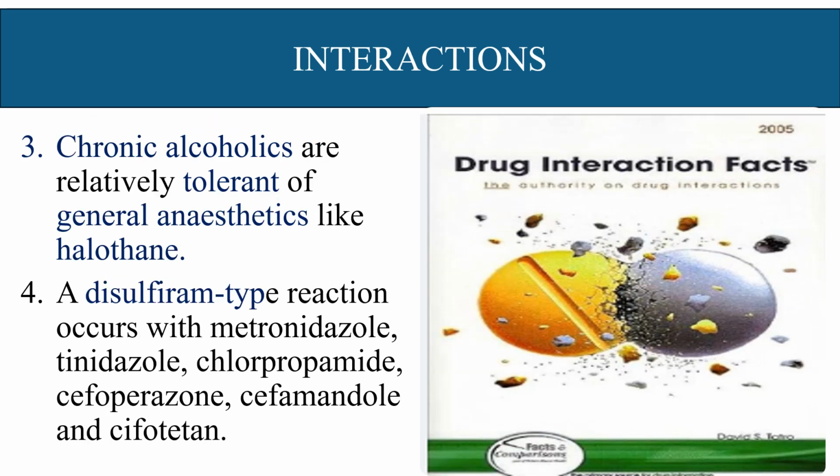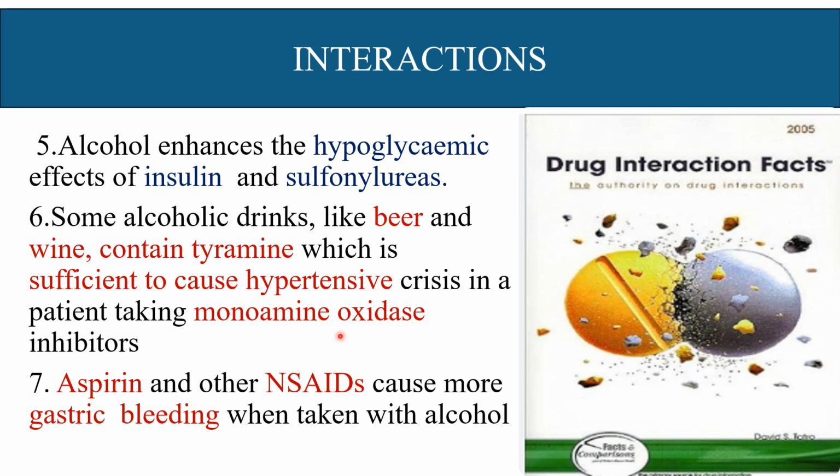Chronic alcoholics are relatively tolerant to general anesthetics like halothane, and a disulfiram-like reaction can occur with metronidazole, tinidazole, chlorpropamide, and some of the cephalosporin drugs. Alcohol enhances the hypoglycemic effect of insulin and sulfonylureas.